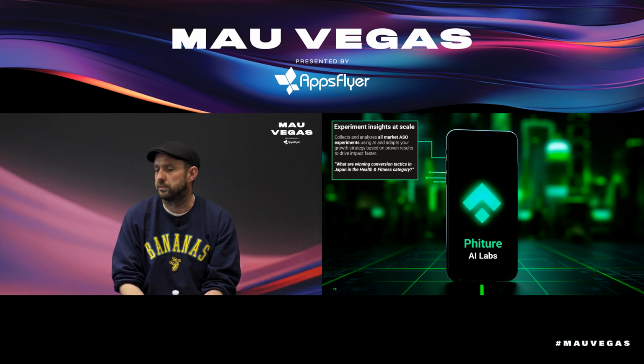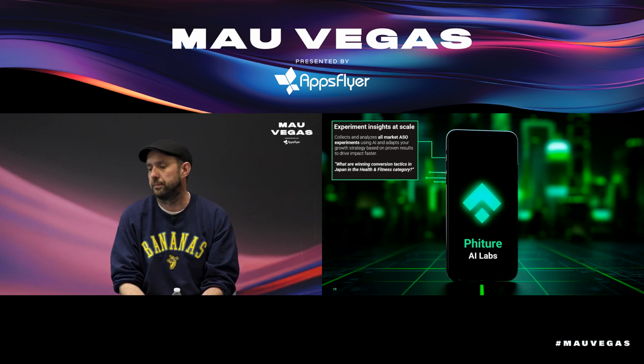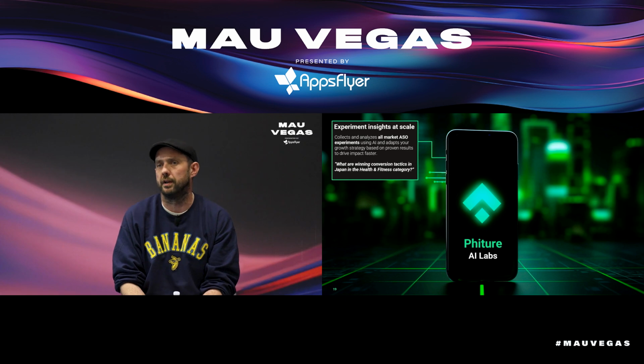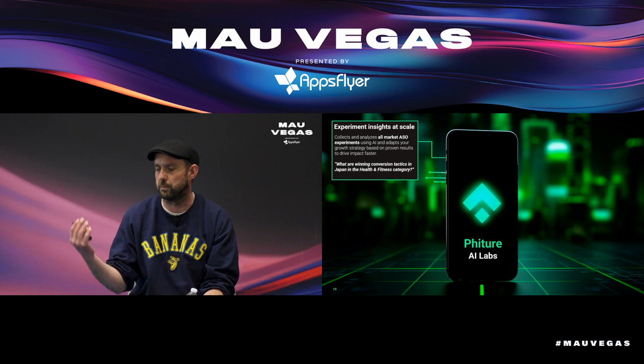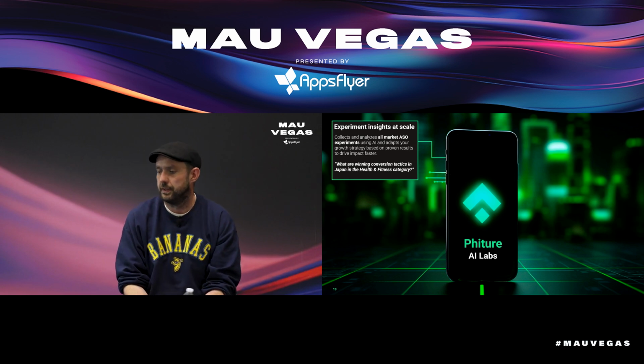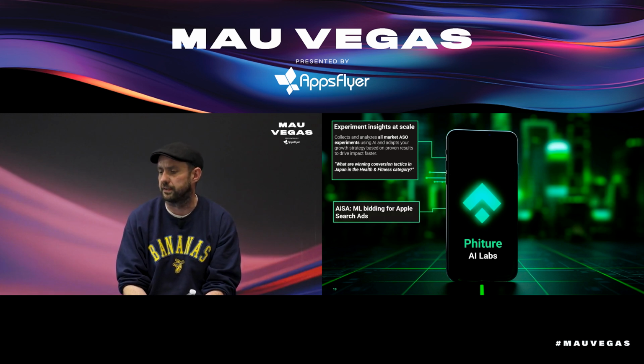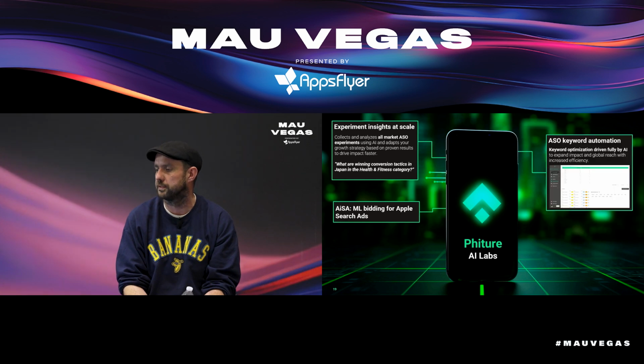One was experiment insights at scale, where we look at all of the A/B tests that the market is running, and then we try to collect learnings from that, so that you can ask it questions like, what are winning conversion tactics in my category in a specific country? For example, what are conversion tactics that work well in Japan in the health and fitness category? And that's coming to maturity. We have this in market now with two different clients and are seeing really good results. A little bit more on the next slide.